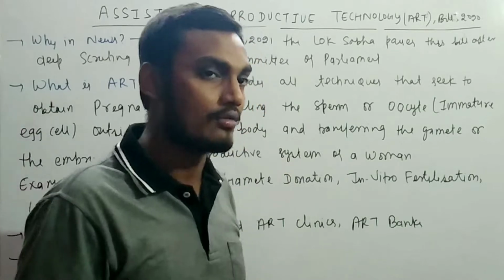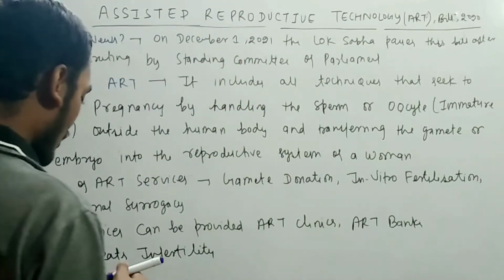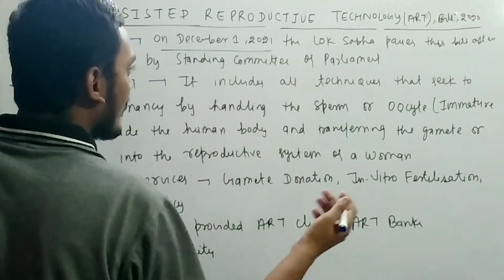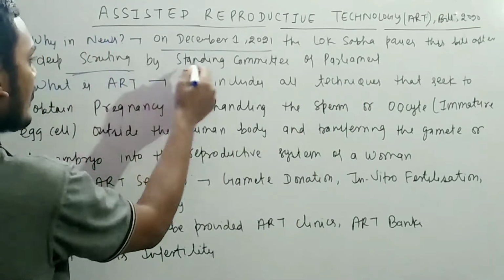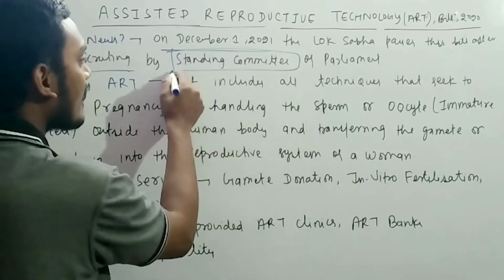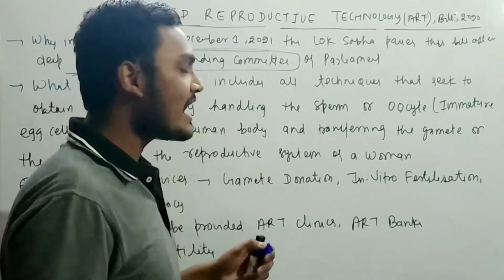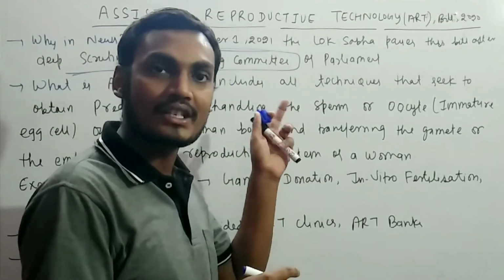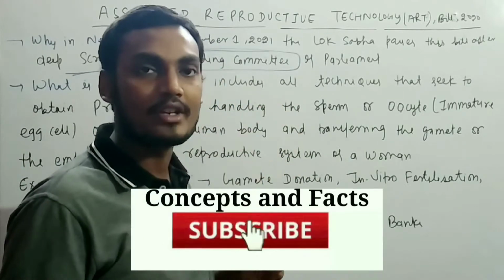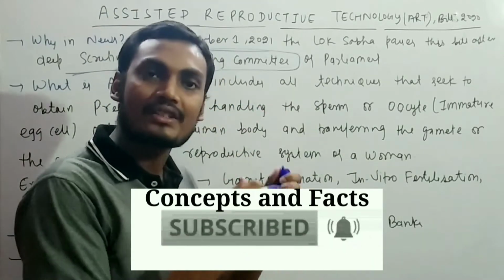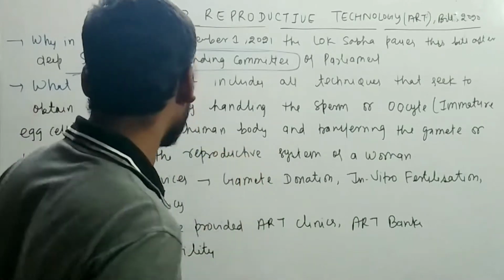So let's talk about it. As I have told you, on December 1st, 2021, it means yesterday, the Lok Sabha passed the bill after deep scrutiny by the Standing Committee of Parliament. This was placed in the Lok Sabha last year in September, but after the deep scrutiny by the Standing Committee of Parliament, it has been passed yesterday. So this is very important.